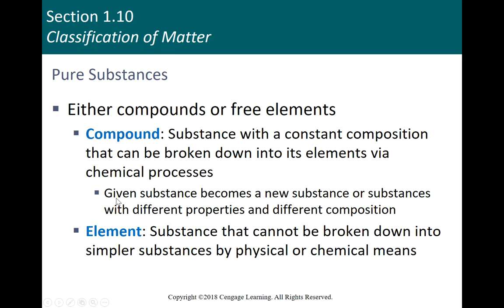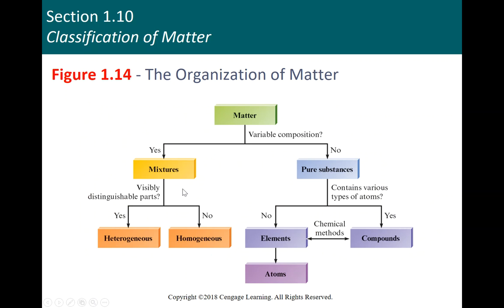We may talk about them briefly. This particular flowchart gives a really good way to classify matter. So if you have an opportunity, you can either stop this video and copy this down, or use the PowerPoint that's given to you on your Canvas or your Northwest Online.